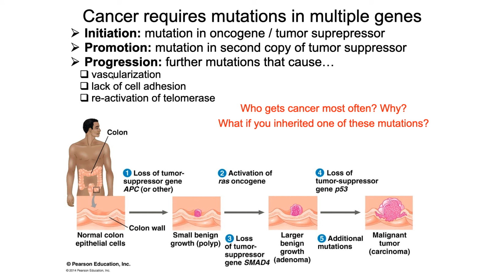There need to be mutations maybe around the cell that lead to more vascularization, because as these cells are dividing and dividing and dividing, they're going to need a lot of oxygen. So they're going to need increased vascularization. That requires mutations that cause increases in vascularization.